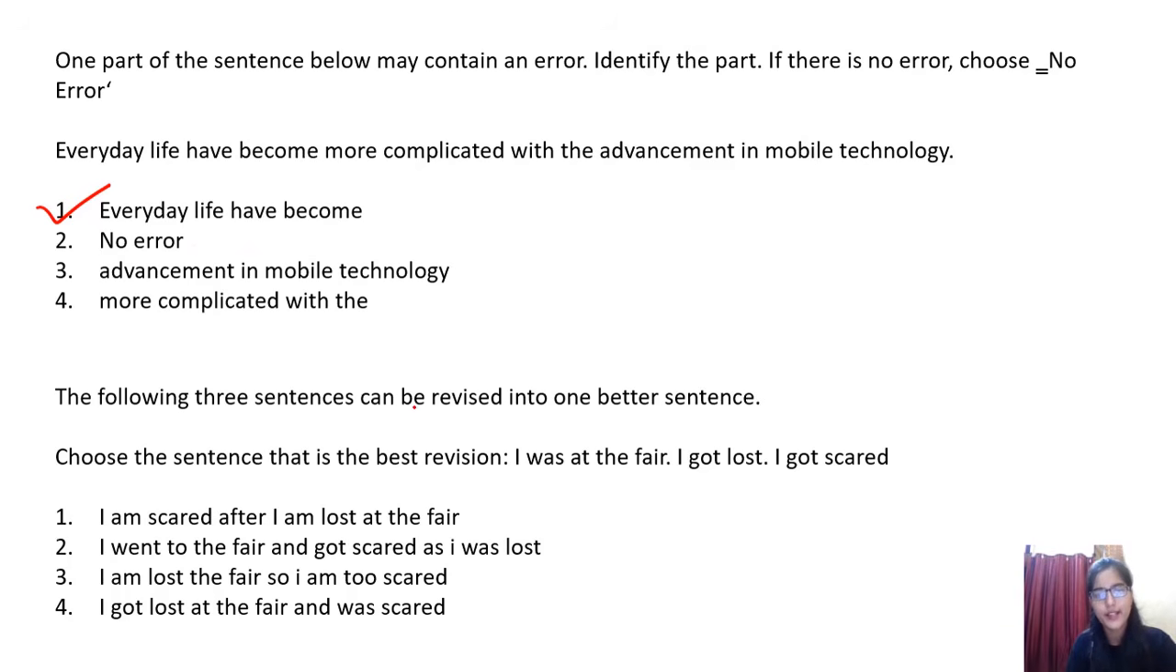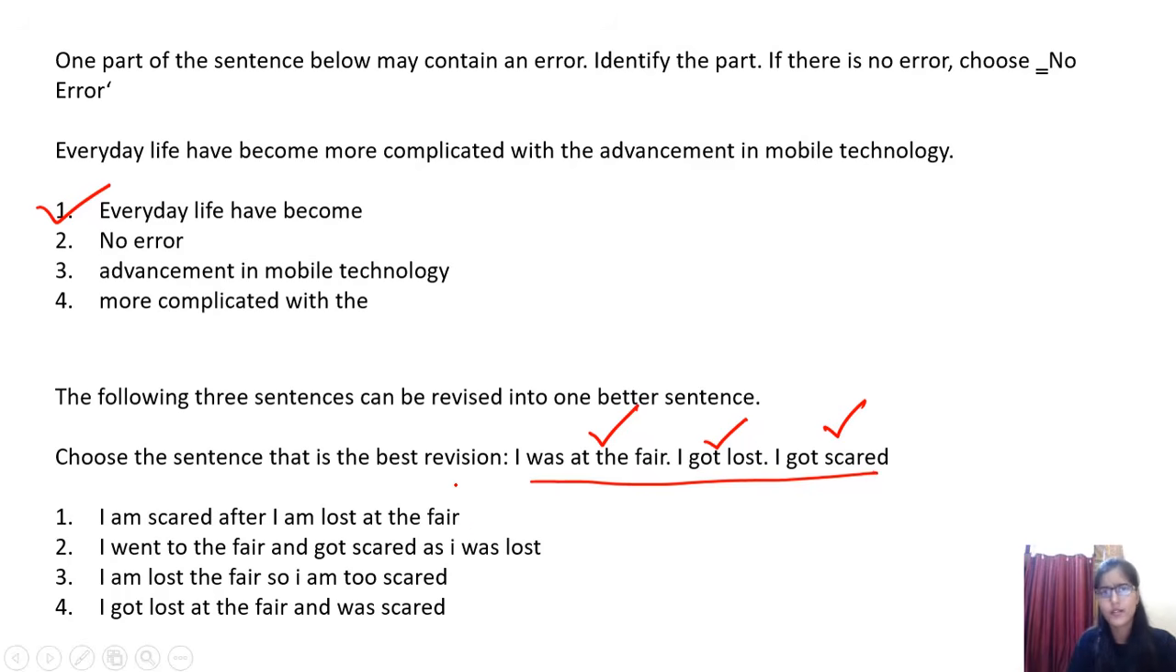The following three sentences can be revised into one better sentence. So three sentences are given to you. I was at the fair. I got lost. I got scared. So you have to make one better sentence by using them. So, I am scared after I am lost at the fair.